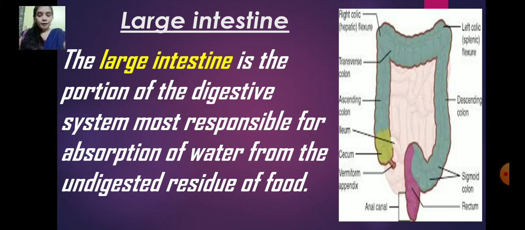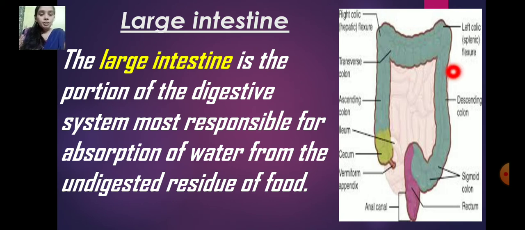So it absorbs the water from the undigested food. Some parts of the food cannot be digested by our body. As I say, sometimes we eat hard food or any food that will not get digested by our body. So this food passes through a pipe-like organ called large intestine.